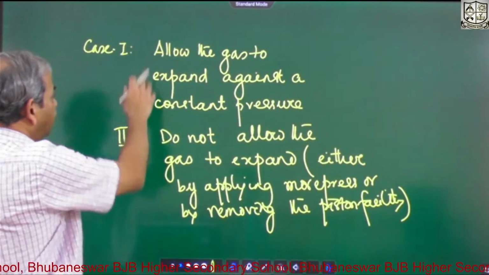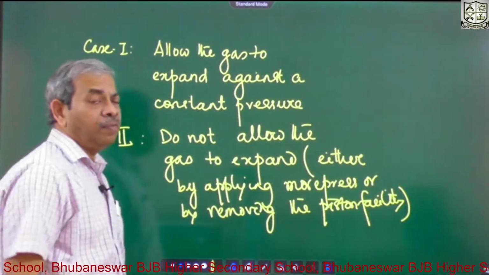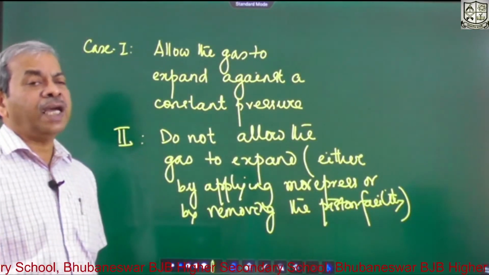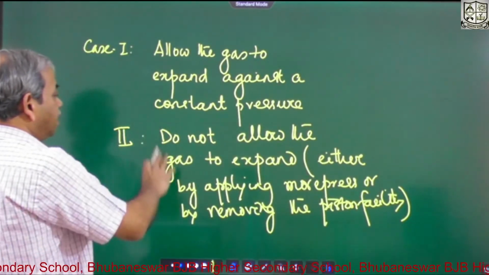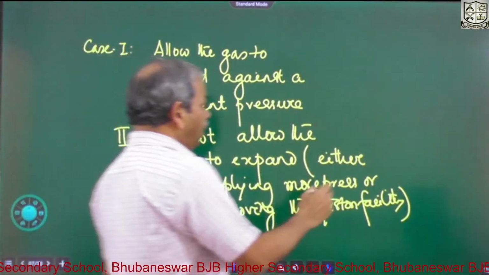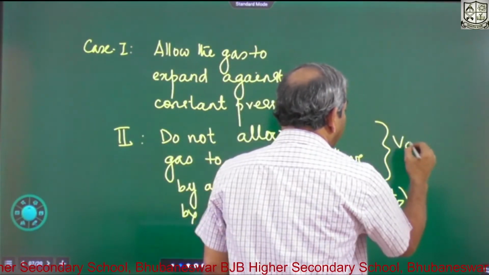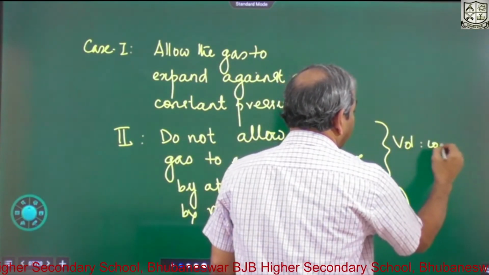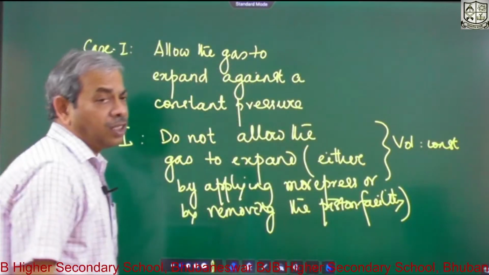So these are two ways you make the gas absorb heat for rise of temperature. In one case the gas is not allowed to expand. Not allowed to expand means volume is kept constant.